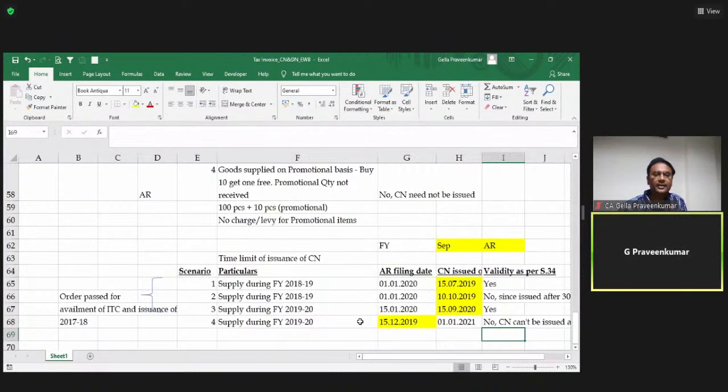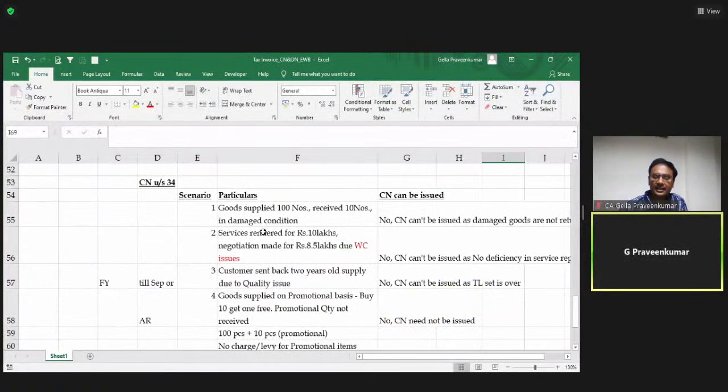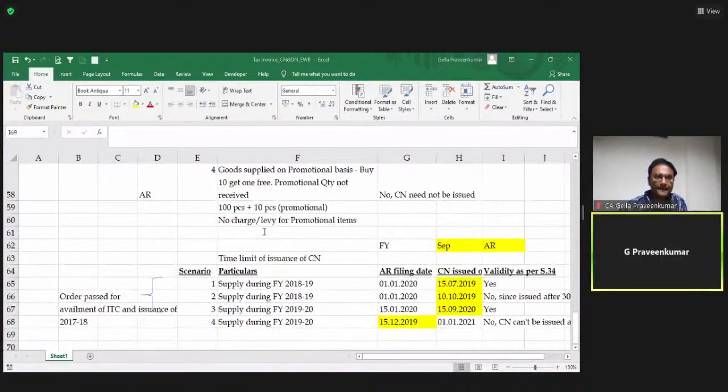This is what we need to answer from an examination point of view. So friends, this is one model revolving around your credit note, which we need to understand. Raman has given an answer: 1 valid, 2 valid, 3 yes, 4 no. Raman, I believe your answers are in relation to this first example. I hope you have got clarity with respect to the answers I have given. Okay. Now, let us move back to our presentation.